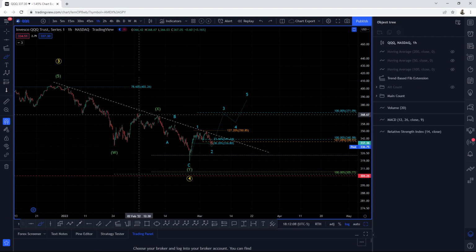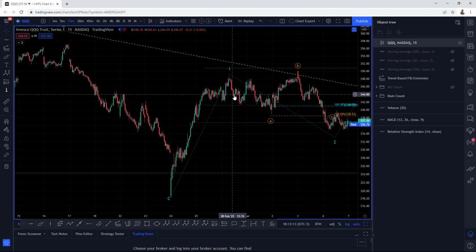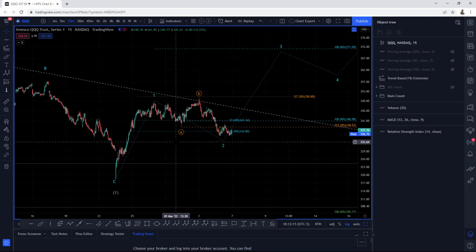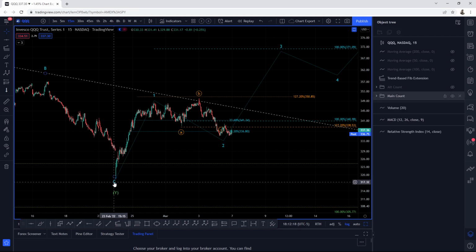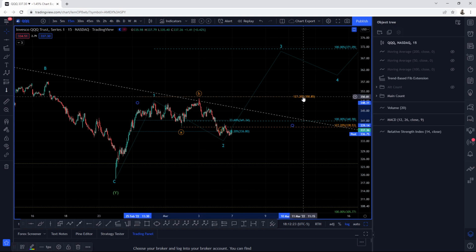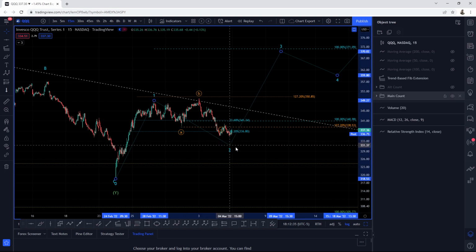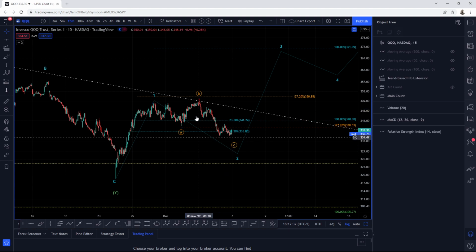Now, I want you guys to make note of something, down on the 15-minute, because this was pretty key. You can see that from when we made this low and we pivoted away, we made the A, and the B came into a resistance of the 1.272, which is coincidentally in confluence with the trendline resistance. So this was a very, very important level for the bulls to break, but we failed to do so, letting us know that we see potential downside. So this is 1, 2, 3, 4, and then one more leg lower coming into next week.